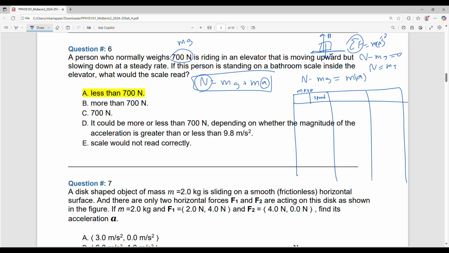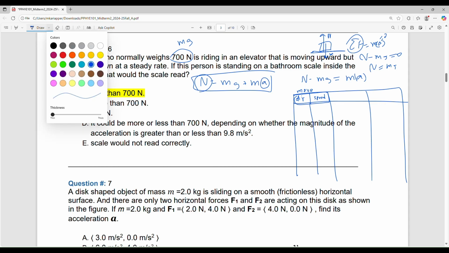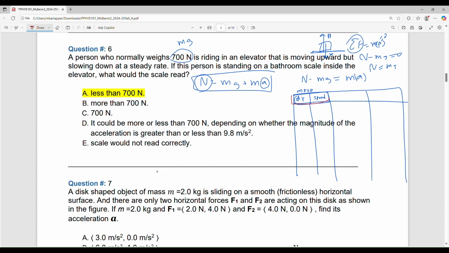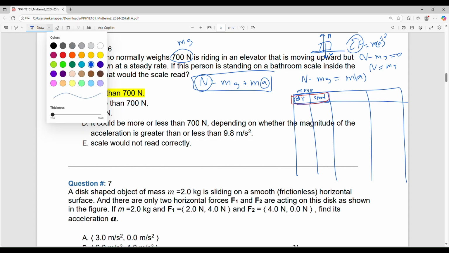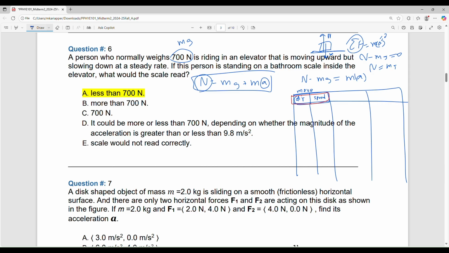Here I will put direction, and here I will write the acceleration direction, A direction. Here I will write n, the value of n.